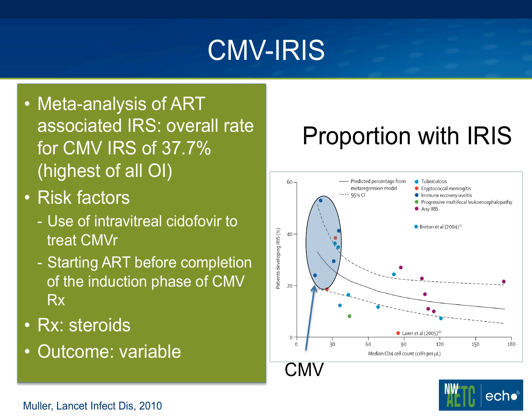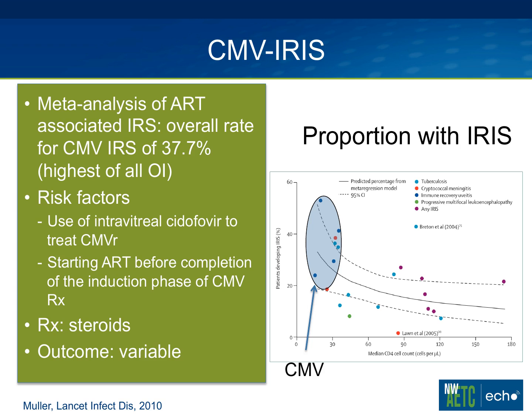In this meta-analysis, which I showed earlier of ART-associated IRIS, the rates for CMV were among the highest of all opportunistic infections. So each dot here on this graph represents an individual study, and you can see the blue dots represent CMV, and there are rates of between 20 and up to over 50% in some individuals who have the diagnosis of CMV retinitis and are started on antiretroviral therapy.